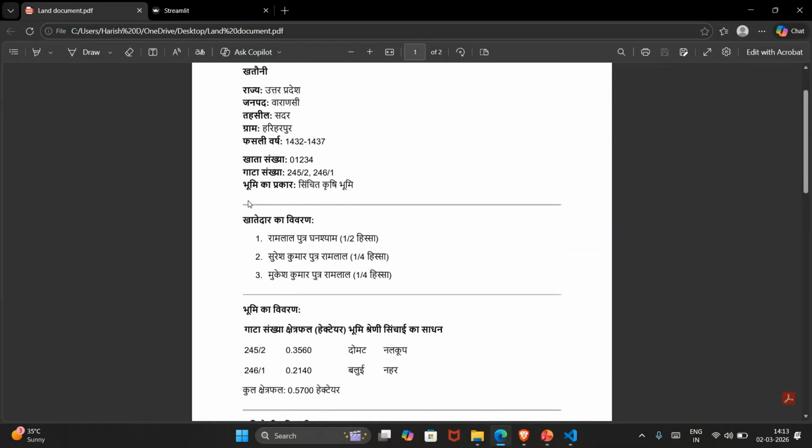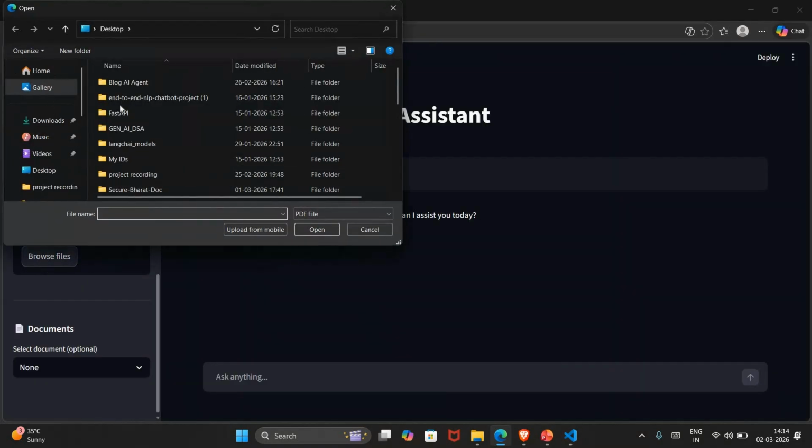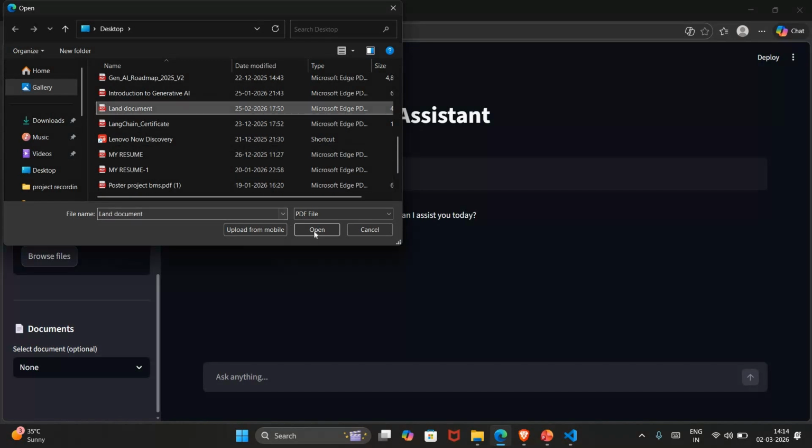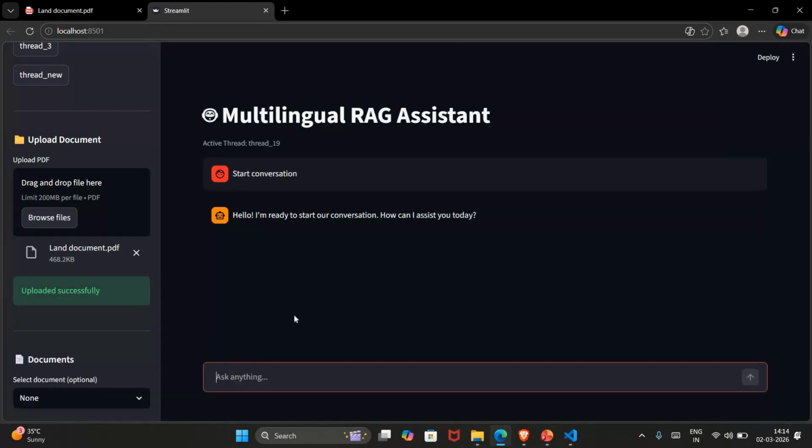If you want to ask any questions regarding this document, you can just upload it, and once we upload it, it will show that our document has been uploaded successfully. Now based on that document we can ask any questions. The question I may ask is, is it good to purchase this land? Now when we send this to our project, it starts thinking and it will generate the answer in the English language.